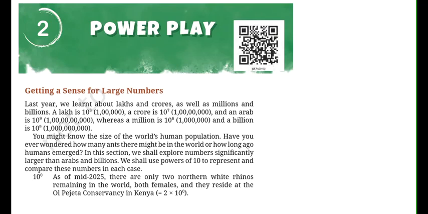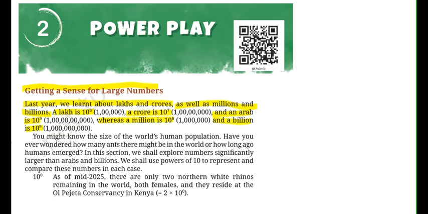Hello kids, we are doing chapter number 2 Power Play of Ganit Prakash class 8 NCERT textbook, and today we are going to continue our topic number 2.5 Getting a Sense for Large Numbers. Last year we learnt about lakhs and crores as well as millions and billions. A lakh is 10 to the power of 5, a crore is 10 to the power of 7, and an Arab is 10 to the power of 9. Whereas a million is 10 to the power of 6 and a billion is 10 to the power of 9.